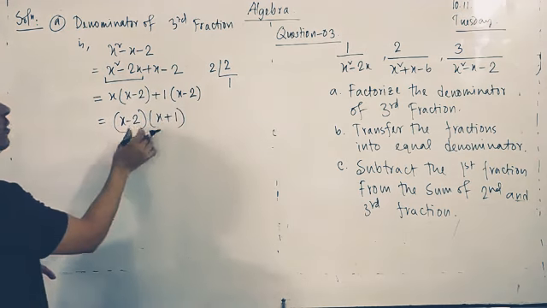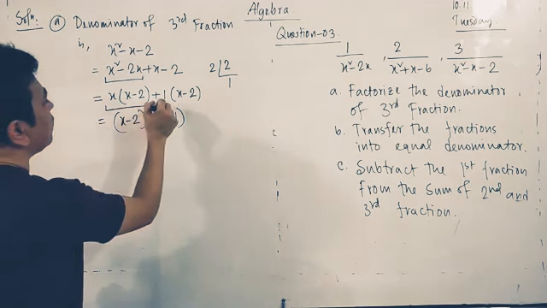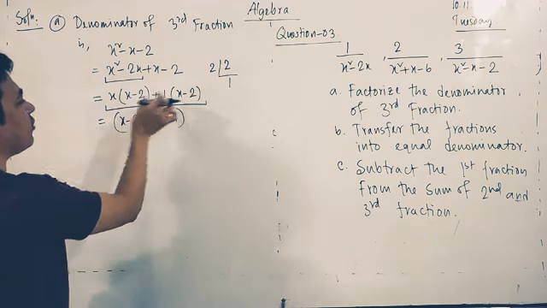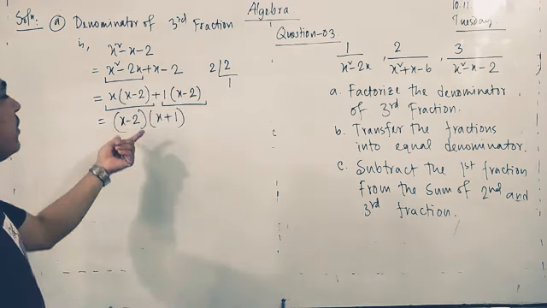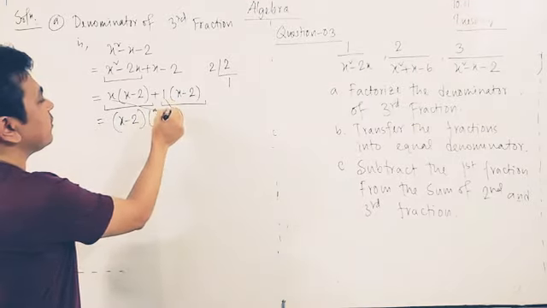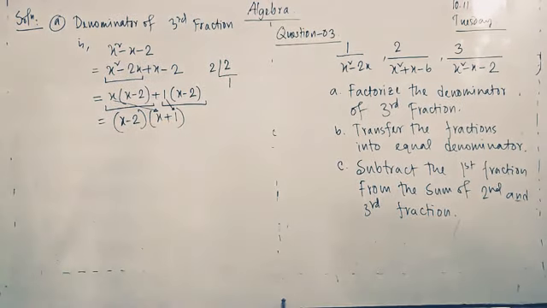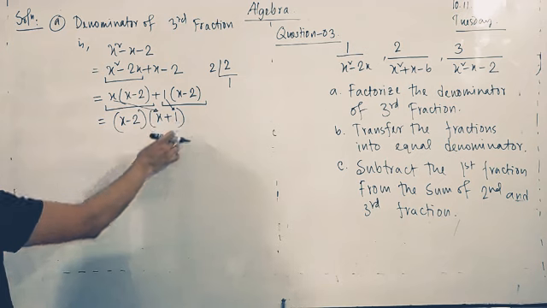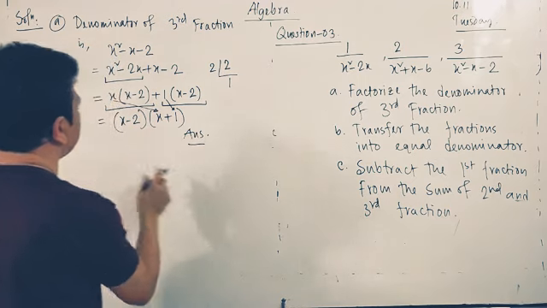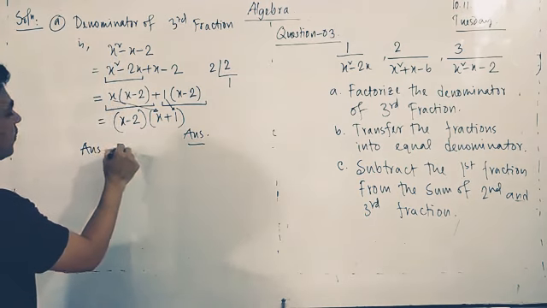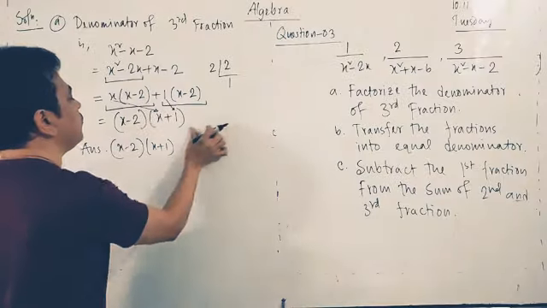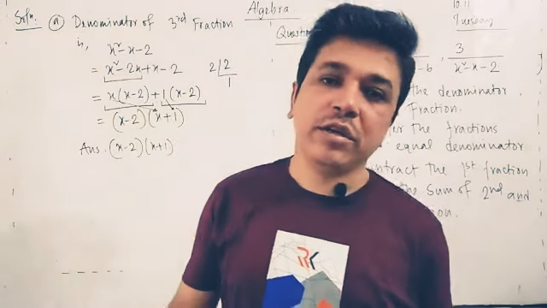Why can you take x minus 2? Now there are two parts, this part and this part, and from this part here is x minus 2, and here this plus x minus 2, both are the same. That is why we have taken x minus 2 as common, and here x remains, it goes here, and here 1 remains, it goes to that position. So x minus 2 and x plus 1, that is our required answer. You can just write here, that is our required answer, or you can write answer x minus 2, x plus 1.